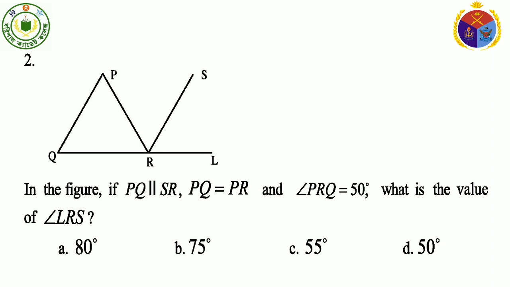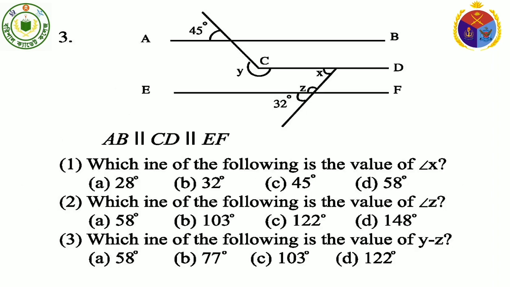Now go for question number 3. In question number 3, there are 3 more questions. See the figure. 1. Which one of the following is the value of angle X?